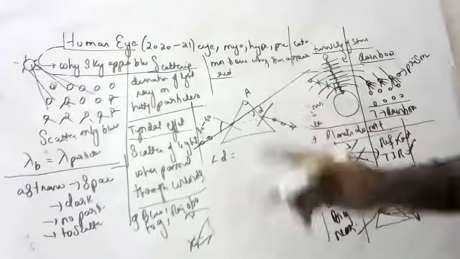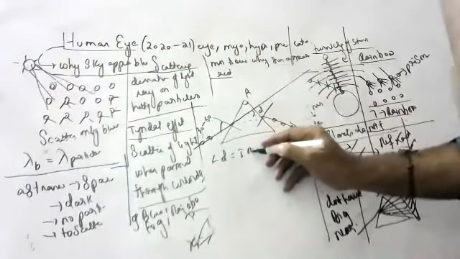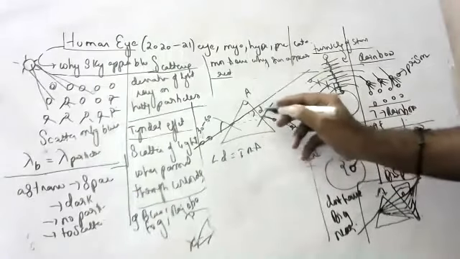What is angle of deviation? It is the angle between the incident ray and the emergent ray. What is the angle of incidence?